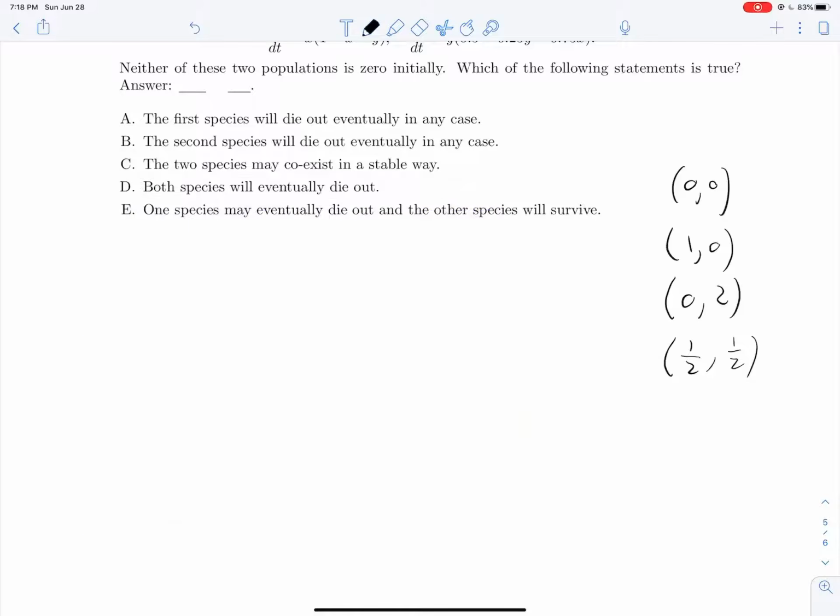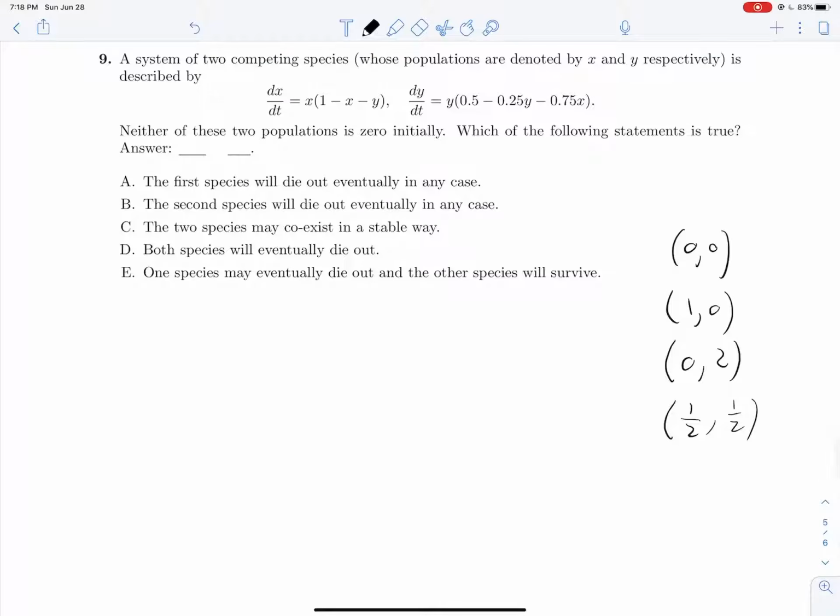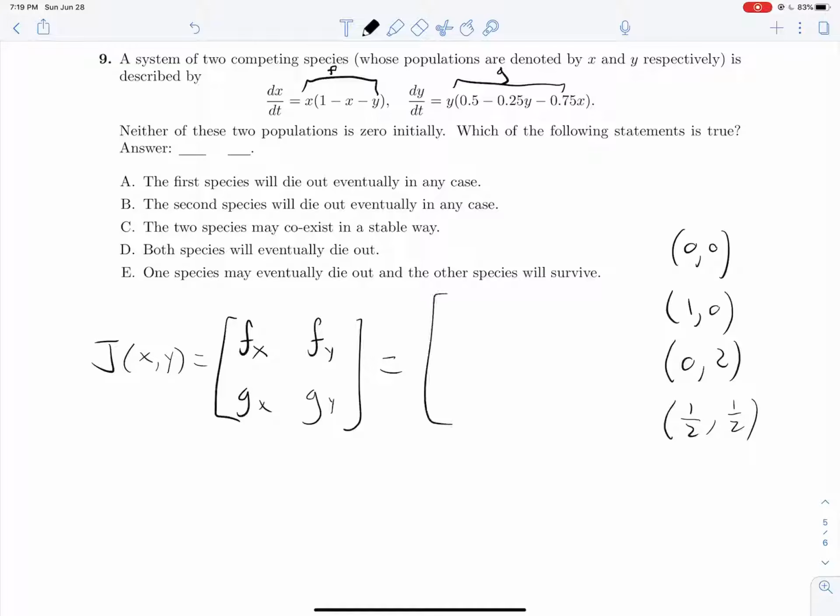I'm going to get rid of this. This isn't really useful work for us because what we need to do right now is to linearize the system, to figure out what all of these critical points are, what their behavior is in this almost linear system. So to do that, we need the Jacobian of xy, assuming that we call this equation up here f, and this guy g. What we can do is find our Jacobian, which is the partial derivative of f with respect to x, fy, gx, gy, like that, just using all those partial derivatives.